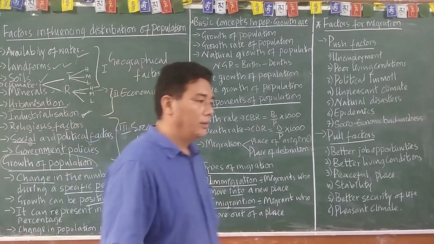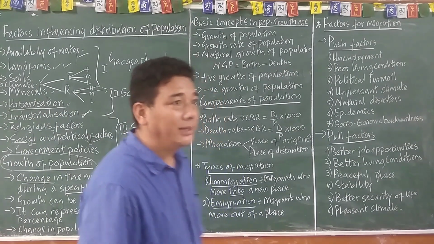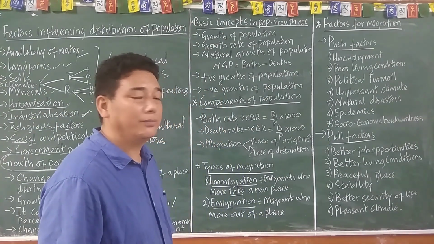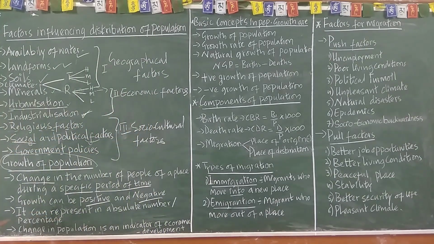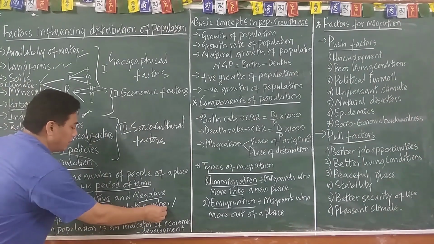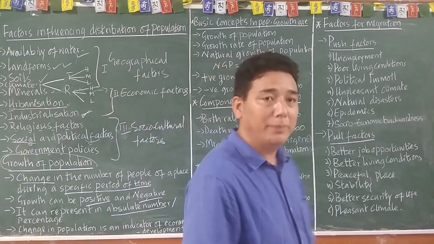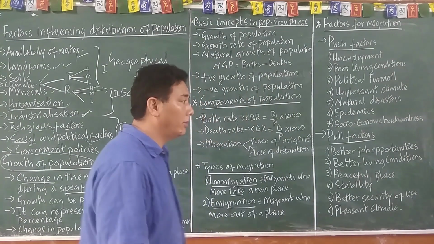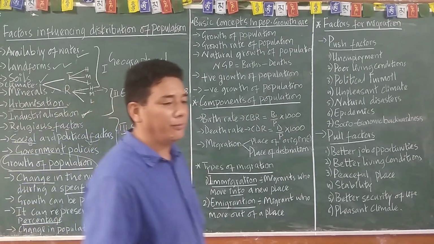Positive means where there is a higher birth rate, and negative means where there is a higher death rate, and it can be represented in absolute numbers. You can say 1,028 crore people, or you can say it in percentage form. You can express the population index in a percentage form.